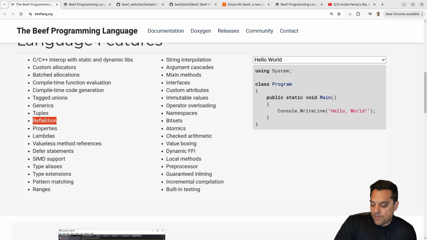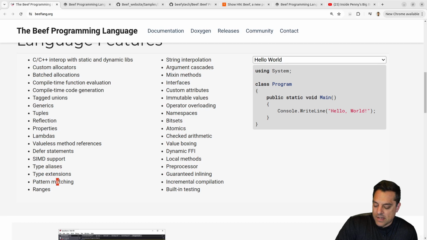That's pretty cool. Again, it's been a while since I've touched C#, but I know languages like Java and C# have good reflection engines, or at least JIT compiled languages tend to have very good reflection on both the static and the dynamic side. So we've got lambdas, defer statements, which is really, really cool. That's something that I like. We saw that in Odin way, way back in the day, in the V language and so on, which basically allows you to write functions that are deferred for execution for later. So no problem there. We've got SIMD support for single instruction, multiple data, so no problem there.